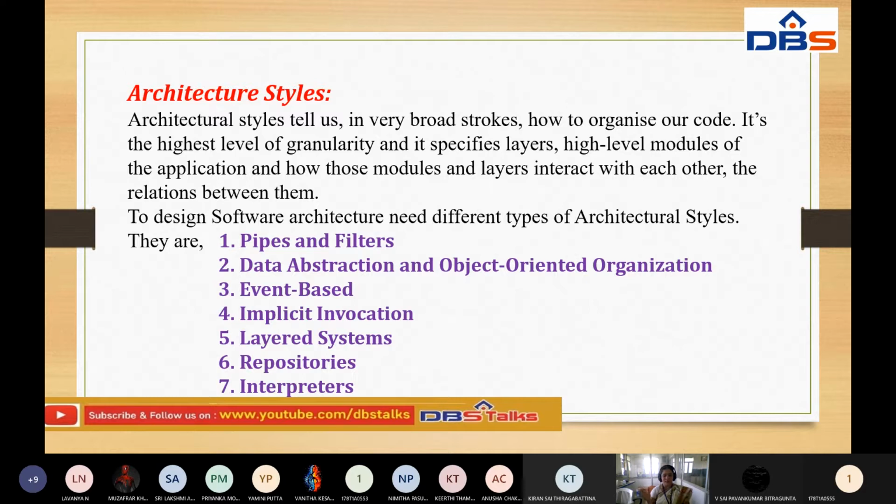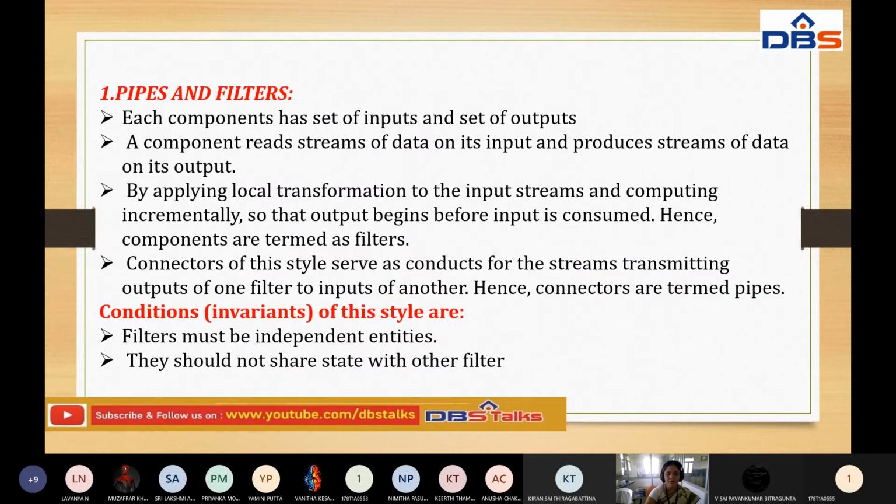Now the first one is pipes and filters, the second is data abstraction and object oriented organization, the third is event based, the fourth is implicit invocation, the fifth is layered systems, the sixth is repositories, and the seventh is interpreters. These are the architectural styles. So coming to the first one, pipes and filters architectural style, we are going to discuss it now.